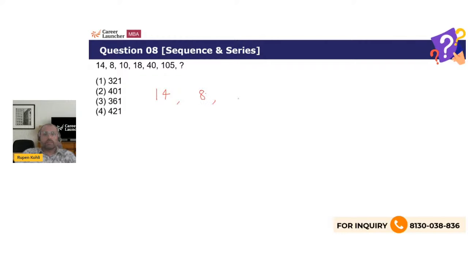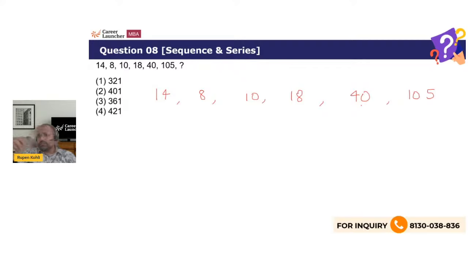Right? What's happening? What are these numbers doing? You can see that the numbers first start to decrease slightly, and then they lift up slightly, and then they start to increase quite rapidly. That is a very common pattern in series problems. This is typically a multiplication series, which means you are multiplying by some fractions, because only when you multiply with a fraction can you decrease the number. So in these questions, you should try to look at the ratio.